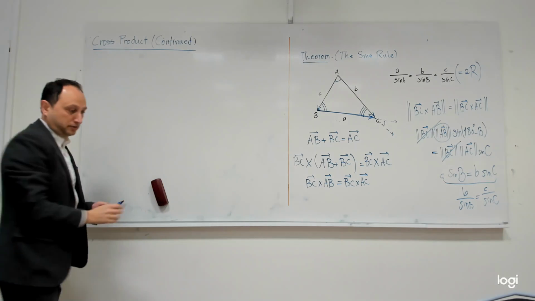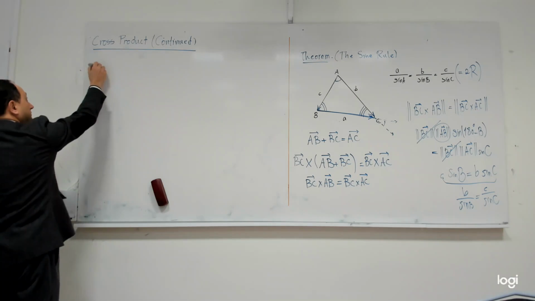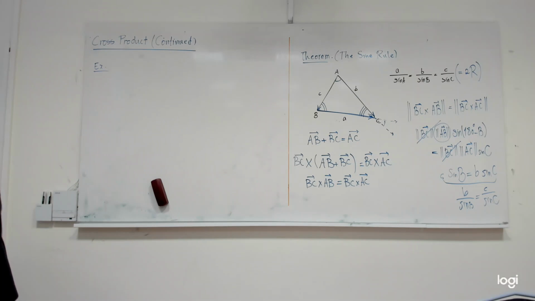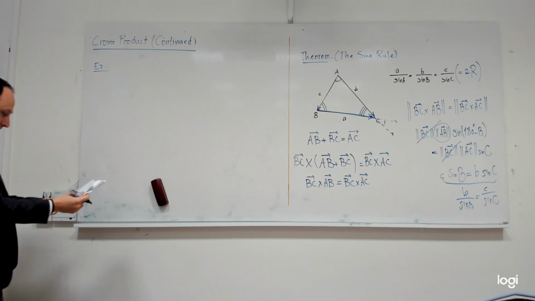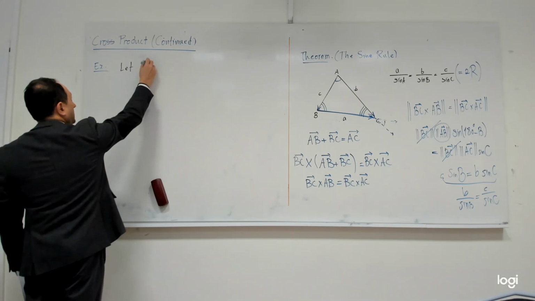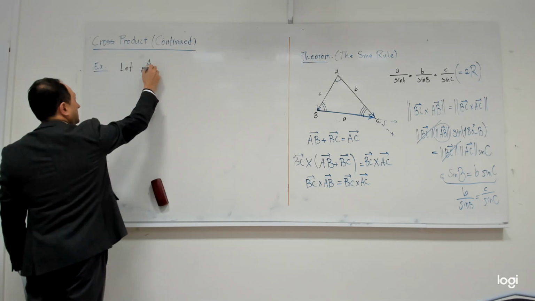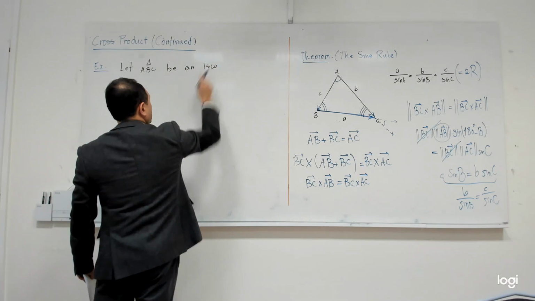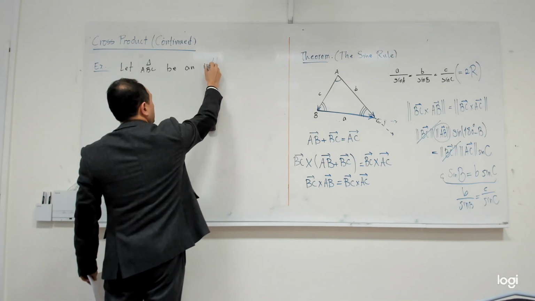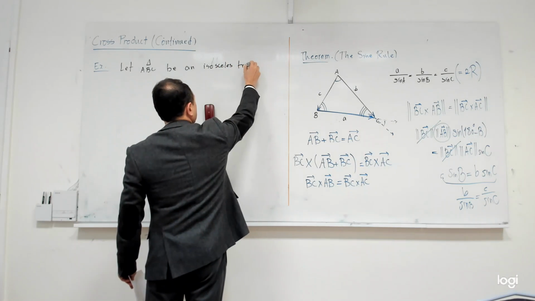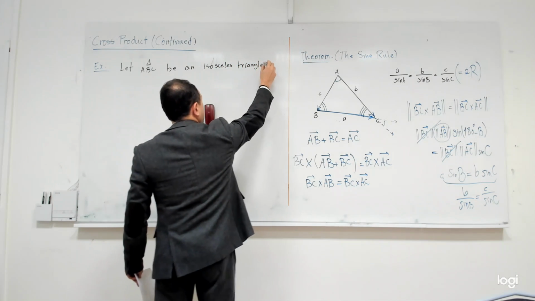So example, let me see if I can translate it. Let A, B, C be an isosceles triangle such that